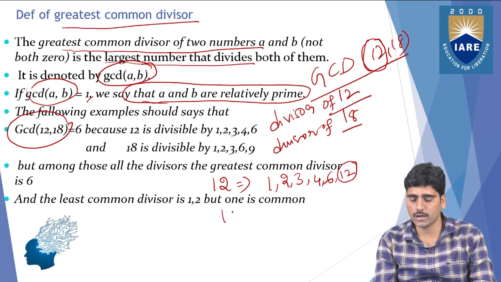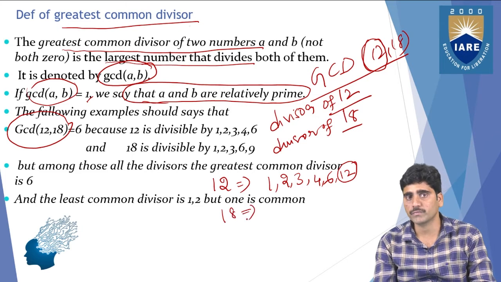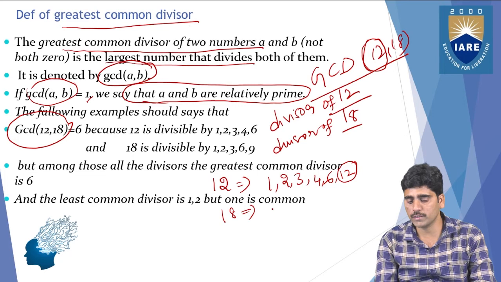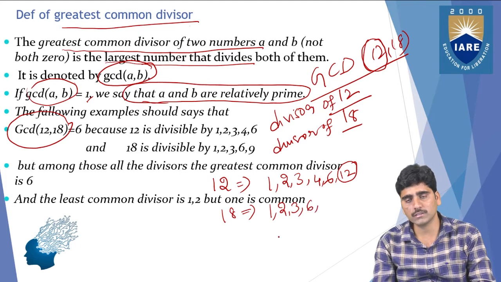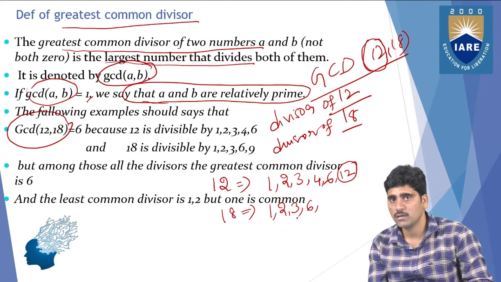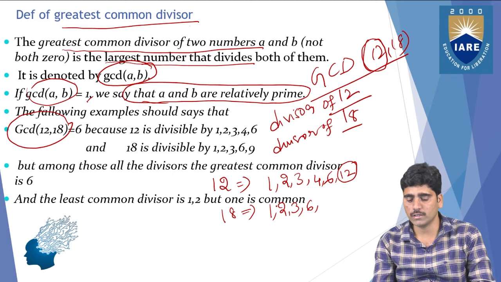Now the divisors of 18. What are they? 1, 2, 3 also divides 18, and 4 no, 5 also no. Next, 6 is also a divisor of 18.